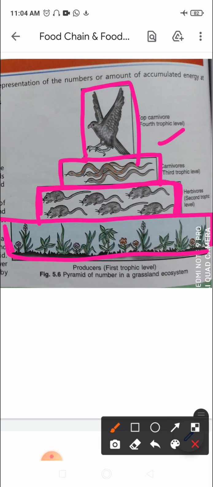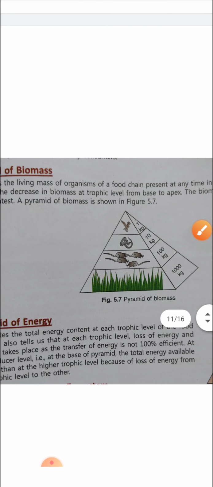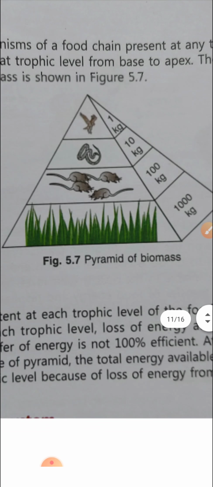So that's about the pyramid of numbers, starting with the base, the producers, and at the top are the top carnivores, right? The number goes on decreasing in each trophic level. The number of organisms that form the food chain goes on decreasing, right? Next we talk about the pyramid of biomass, right?